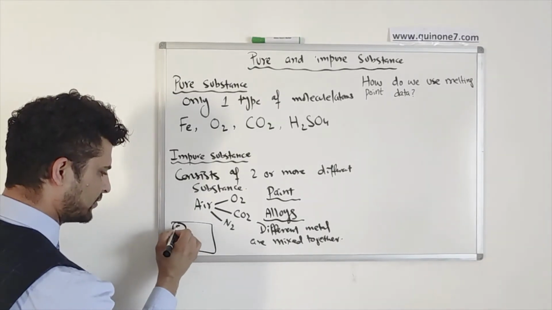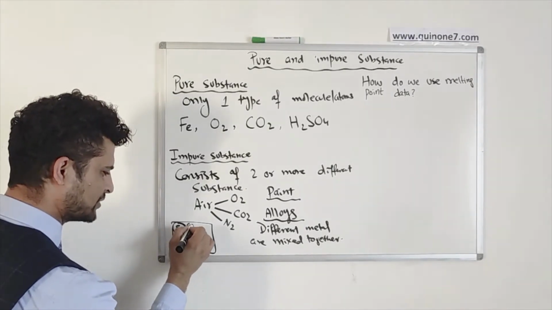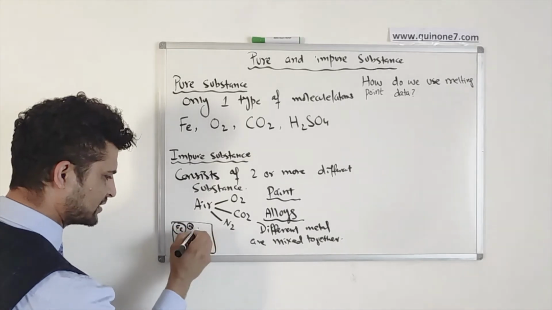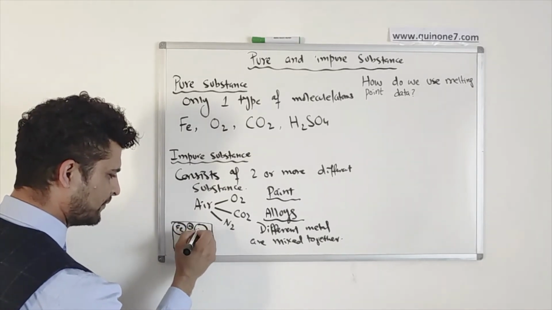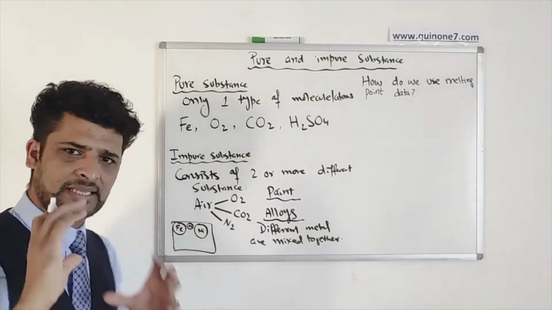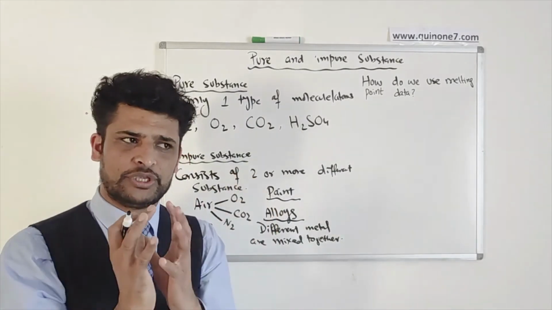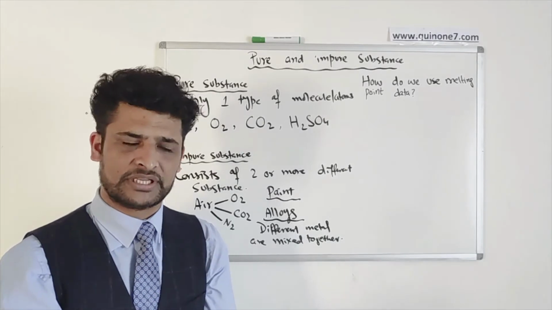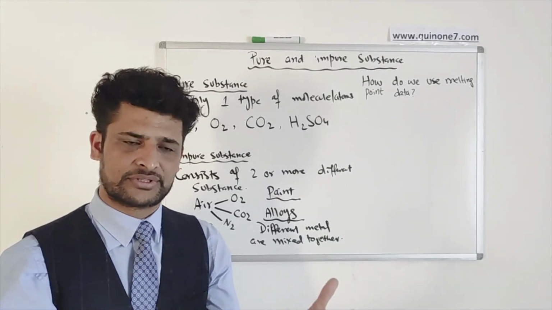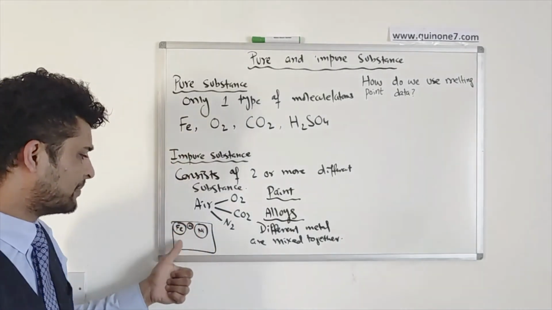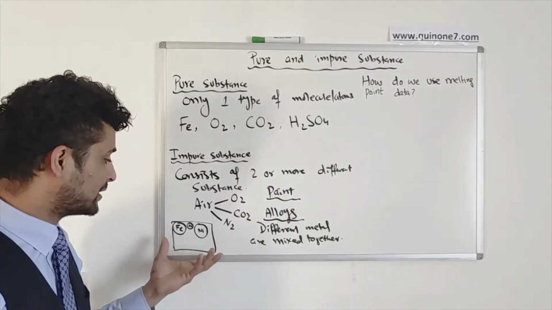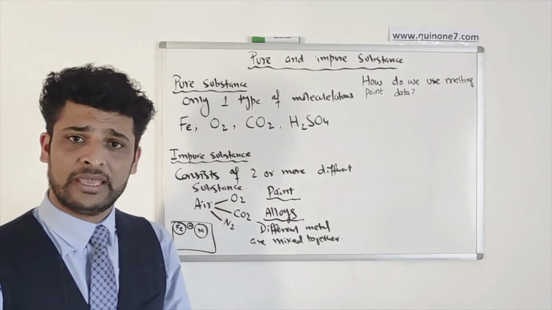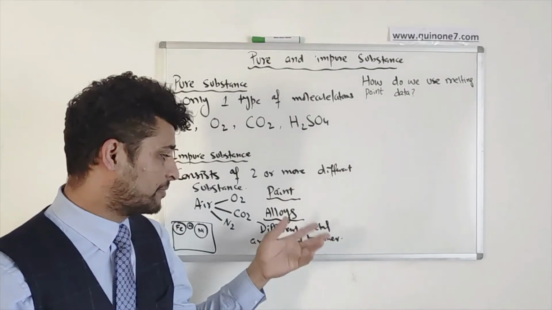So if this is iron and you have a sodium, a small metal, I'm just giving an example, and then you have nickel, which is a big metal. So the atomic size is different. We always mix these different metals together to actually get a desired property in terms of strength and other things. So when they are mixed together, they are not chemically bonded, but that will be called an alloy. And an alloy is a mixture of different metals.